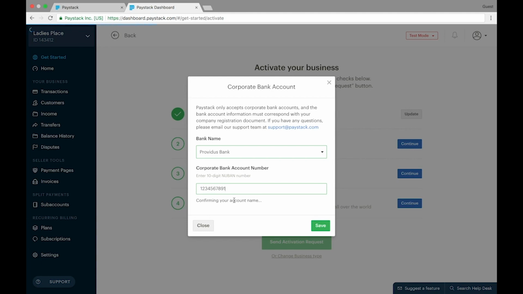For the purpose of testing this process, you can see that my account number, which is supposed to be verified here, is not, because I provided the wrong account information. Typically, if the account number and the name were correct, the bank account name would show here, showing that Paystack had already checked for it. So we're just going to proceed and click on save here.